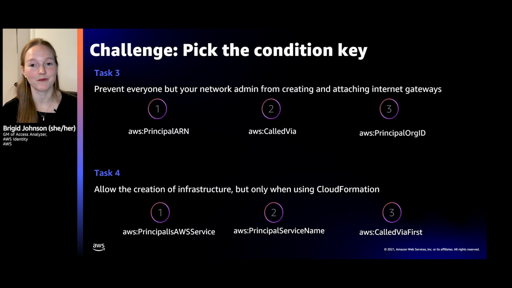All right, pick the right condition key. Prevent everyone but your network admin from creating and attaching internet gateways. What condition key are you going to use? Principal ARN. That's the everyone but the network admin. You'll use the role ARN there. Allow the creation of infrastructure, but only when using CloudFormation. All right, you're going to use called via first. And this is essentially the first service that you're calling via through, and it will be CloudFormation.